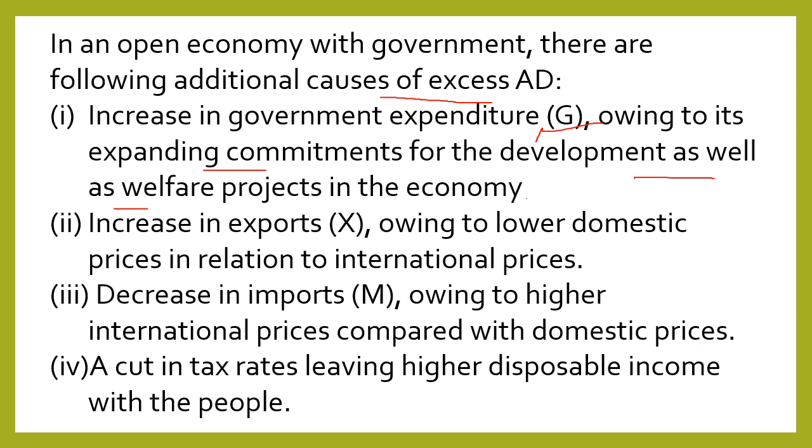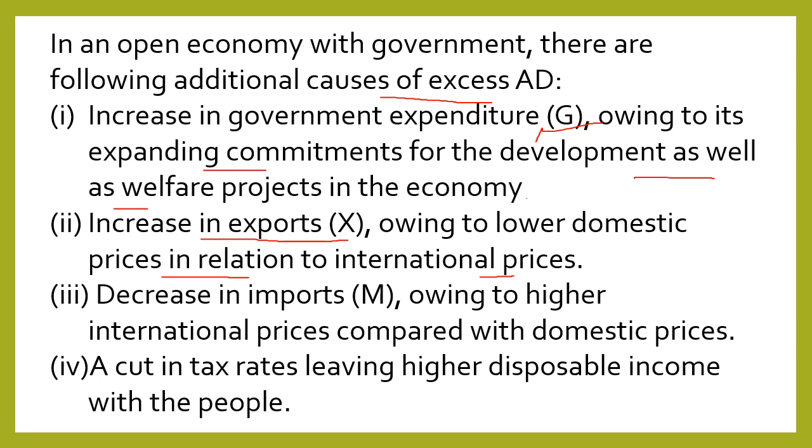The next cause is increase in exports owing to lower domestic prices in relation to international prices. Now, if domestic prices of goods reduce, and international prices increase, then there would be increase in exports. We will export our products. That means income will increase, that means demand will also increase.